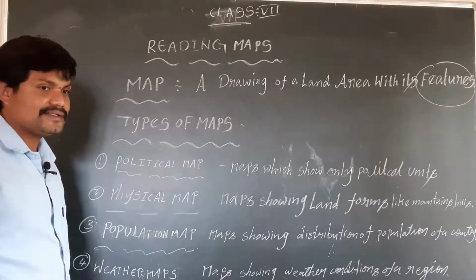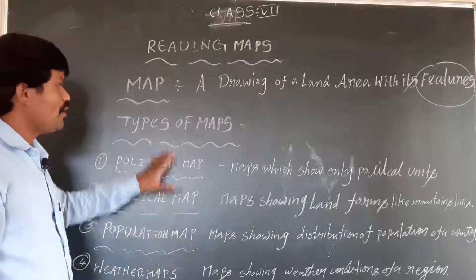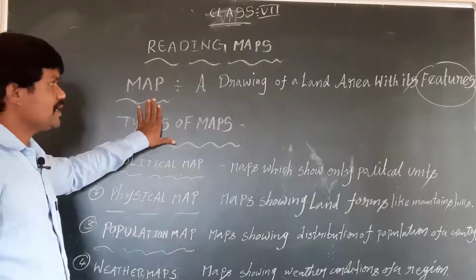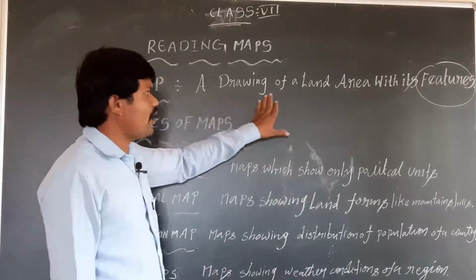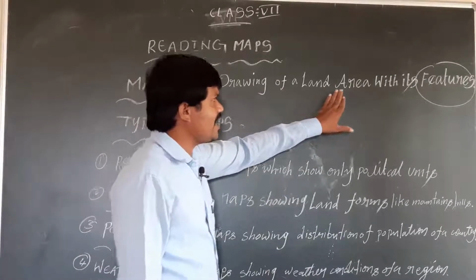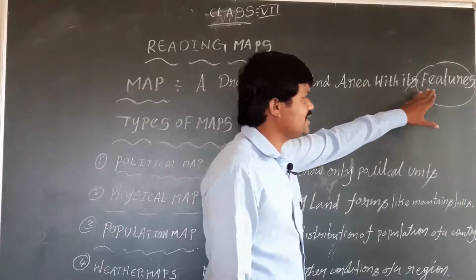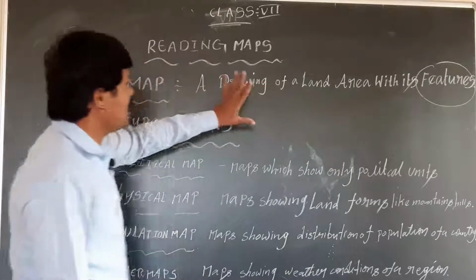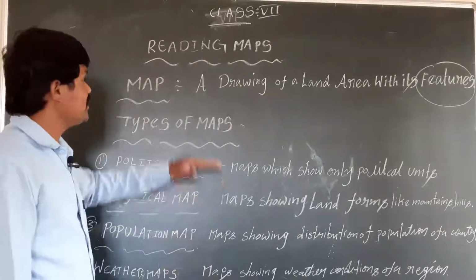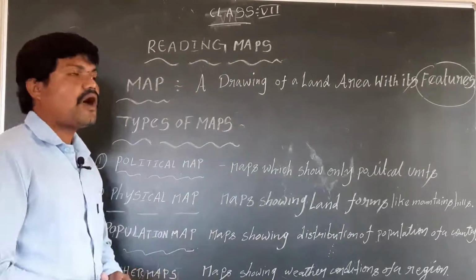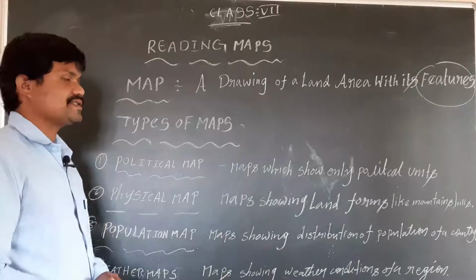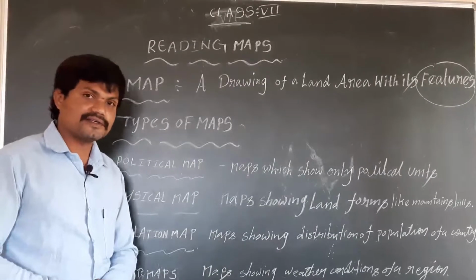Once again, listen. What is a map? A drawing of a land area with its features is called a map.